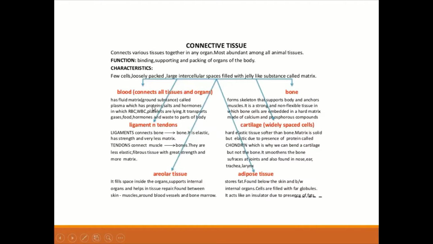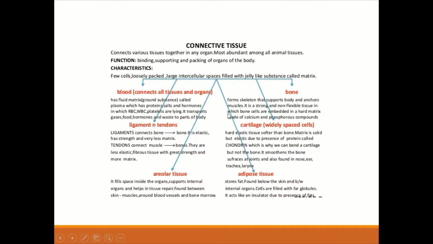So, what are the qualities of blood? Blood has fluid matrix. Ground substance means inside the matrix you have ground substances, like grainy substance in this fluid, and that is called plasma, which has proteins, salts, hormones in which RBC, WBC, platelets are lying. It transports gases, food, hormones and waste to the parts of body.